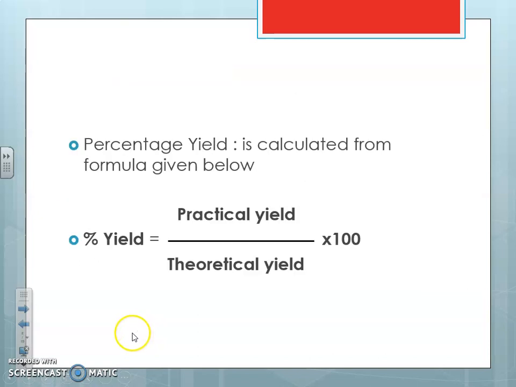Okay, and on the basis of the theoretical yield and the practical yield, one can calculate the percent yield. The percent yield is calculated from the given formula: percent yield equals practical yield divided by theoretical yield, times 100. So we are converting into percent yield how much we got, in proportion to the practical yield.